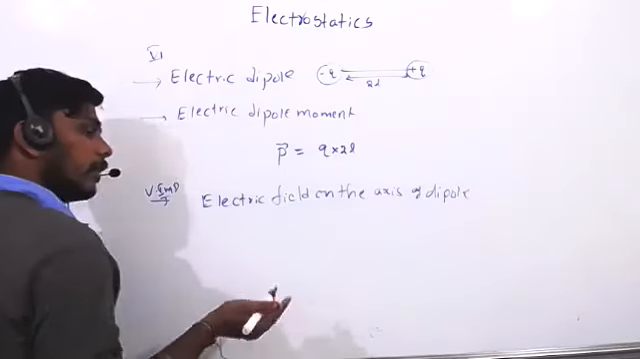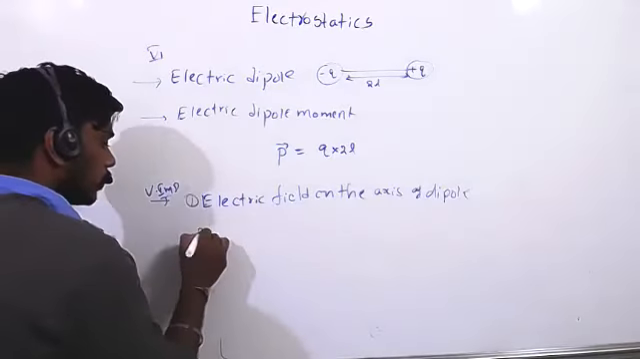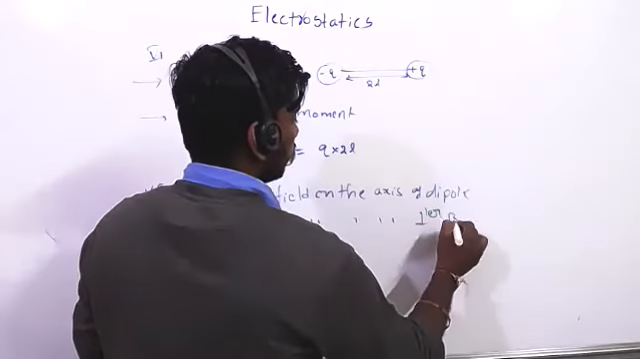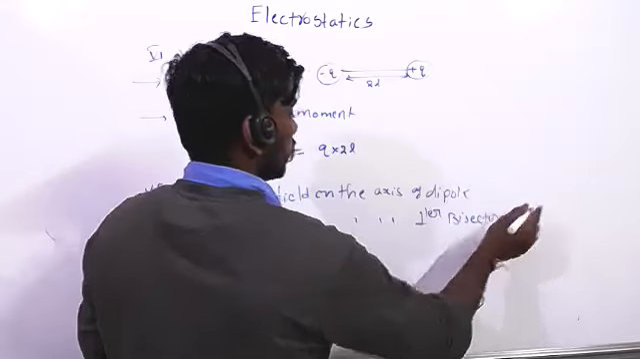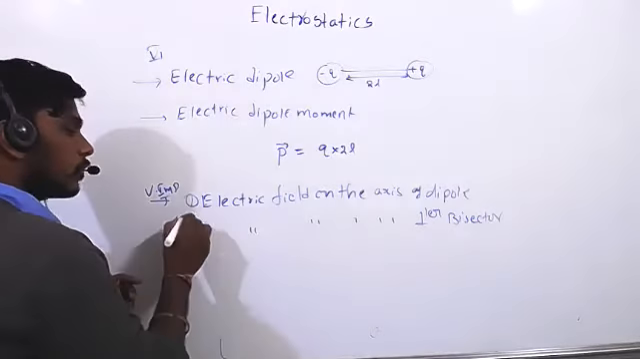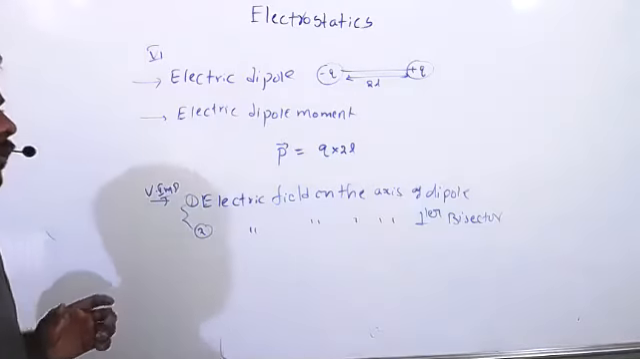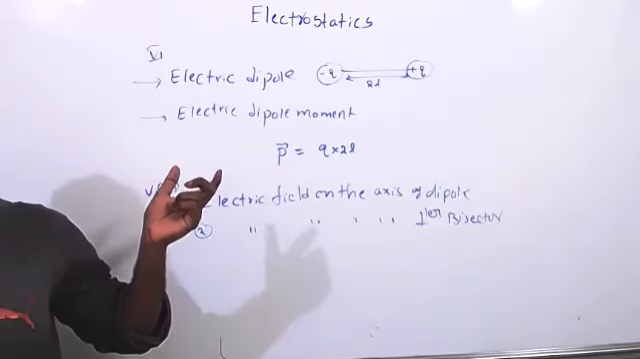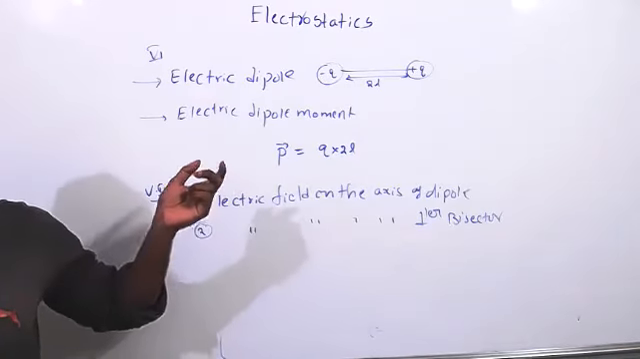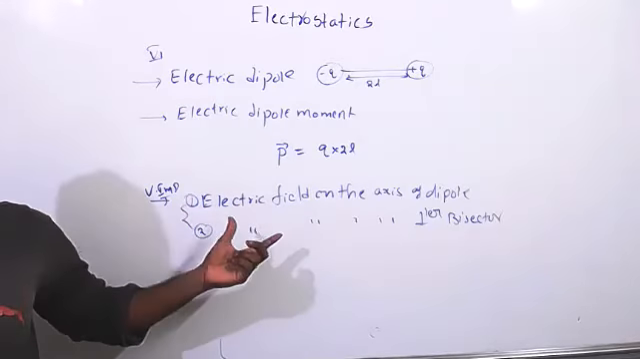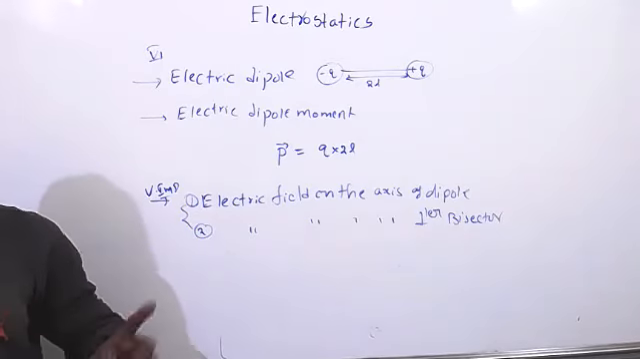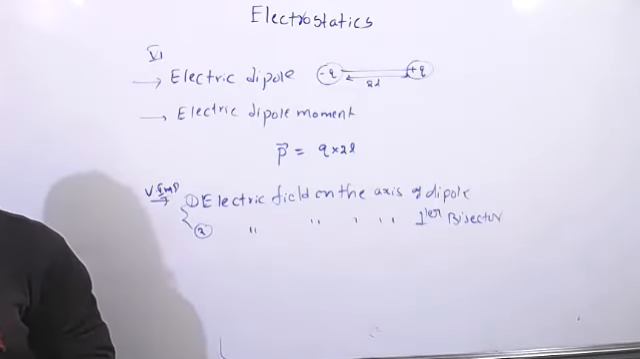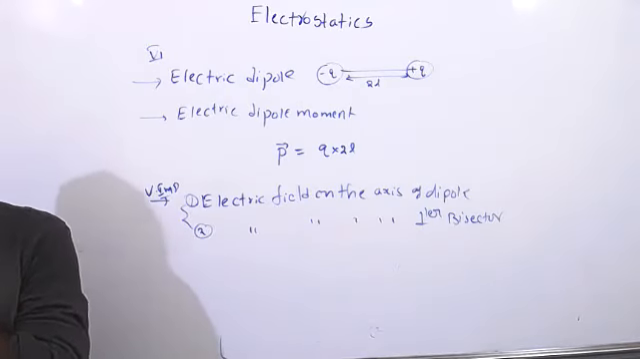For PUC, no need to see either the first one or the electric field on the perpendicular bisector. From these two questions, one question is guaranteed. How many marks, sir? It is for 5 marks. They will add something with this, like define electric dipole moment, or what is an electric dipole, and prove that. It can be a 5 mark question or 3 marks, but it is guaranteed, no doubt in that. From these two, one question is guaranteed. You can check any question paper.